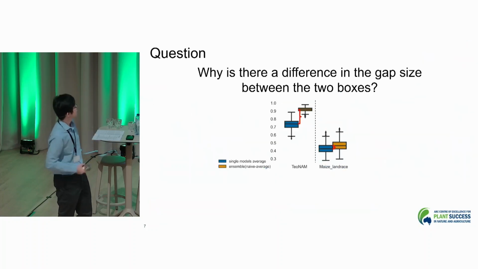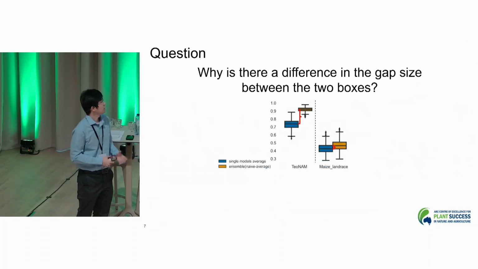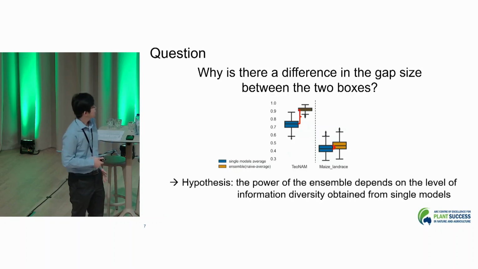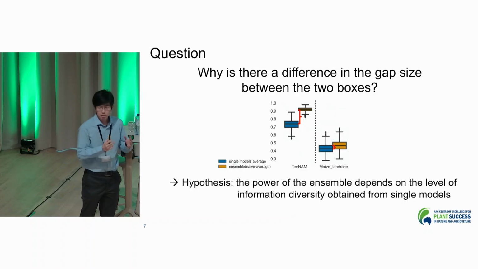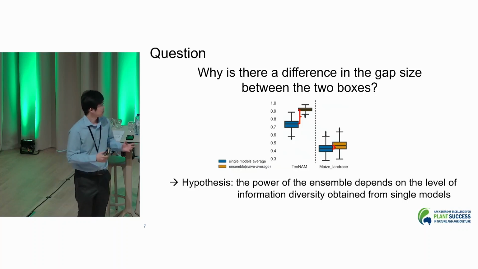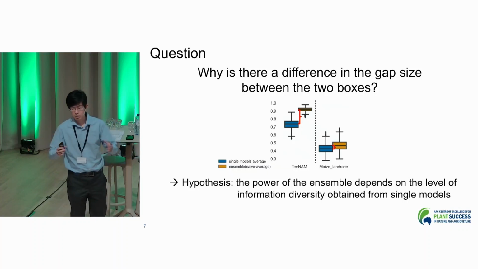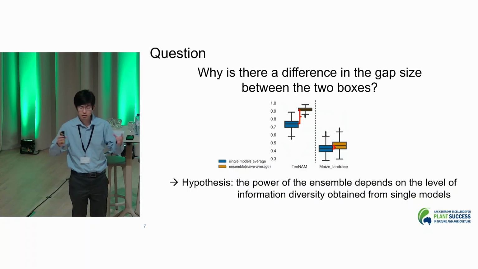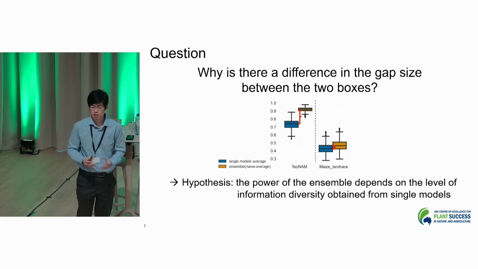So this is like this. And why is there a difference in the gap size between the two boxes? One explanation can be that the ensemble depends on the level of information diversity obtained from the single models. When we ensemble each of the single models into one, each unique piece of information can be comprehensively captured to make a better prediction performance.